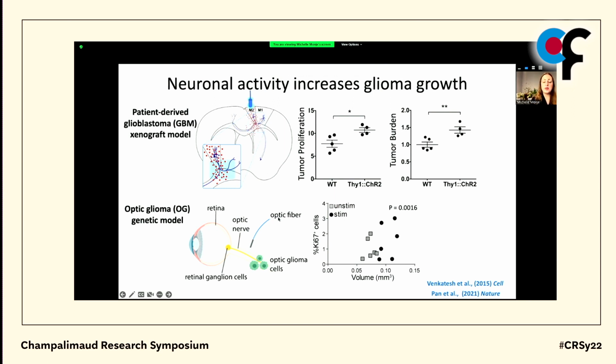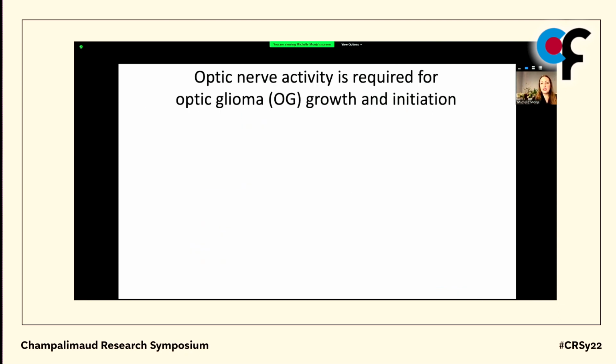And so what we did was we optogenetically stimulated optic nerve activity just prior to the onset of these tumors. And what we found is that the mice that had elevated optic nerve activity through this optogenetic paradigm developed much larger tumors than their littermate controls that we identically manipulated, placing the optical fiber, but just never turning on the light. Now, this optic pathway glioma model is a really exciting opportunity to ask questions not only about tumor growth, but also about tumor initiation, because we know exactly when and where these tumors are going to form.